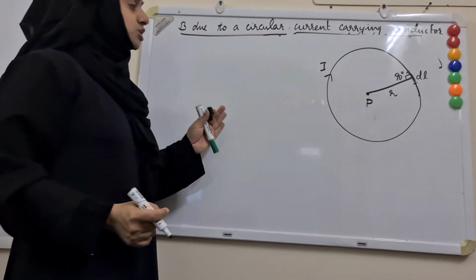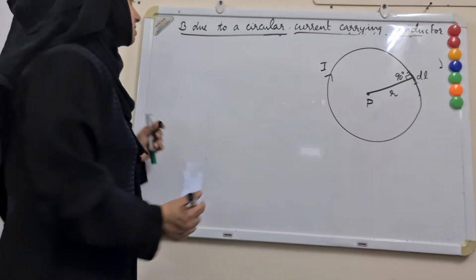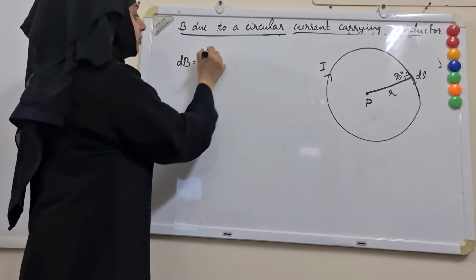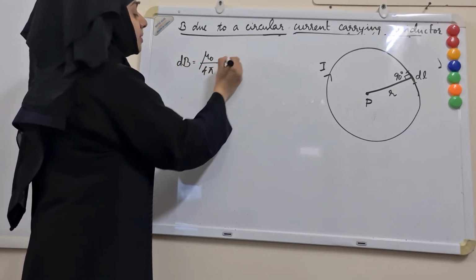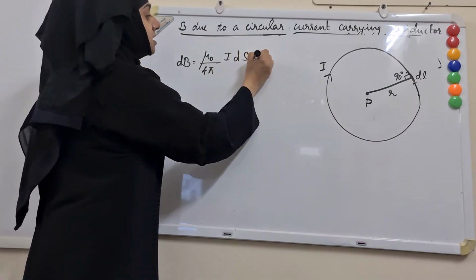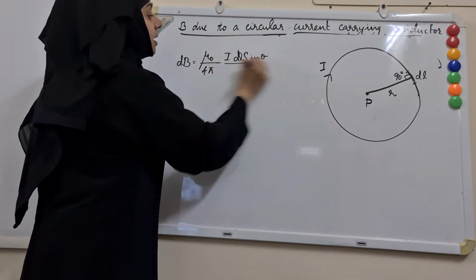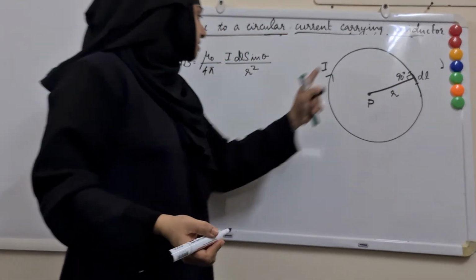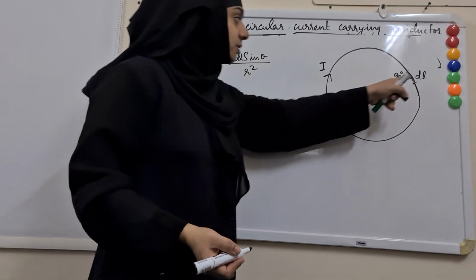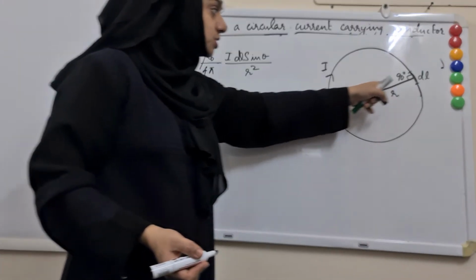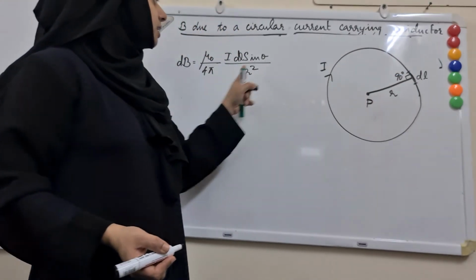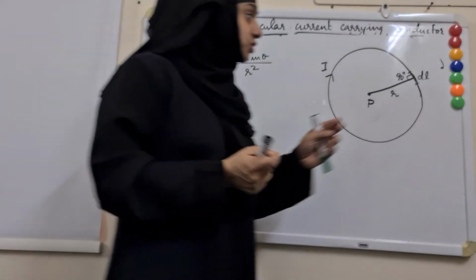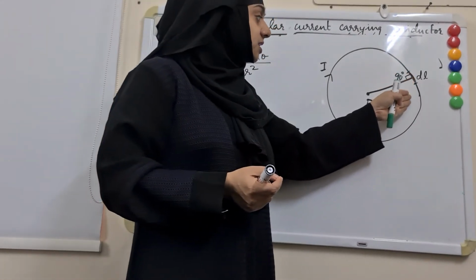And we will use Biot-Savart law again in this situation. So what is Biot-Savart law? dB is equal to mu naught by 4 pi I dl sine theta by r square. I is the current through the conductor, dl is the small element here, and theta is the angle between dl and the distance to the point P, r. So we got this expression. And what should we do to get the magnetic field produced by this conductor?